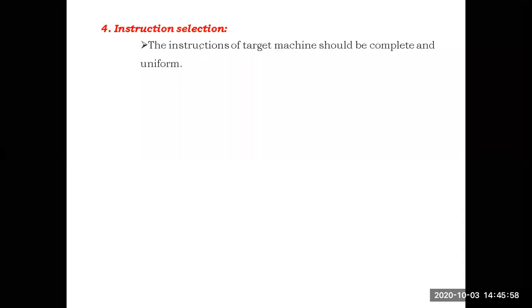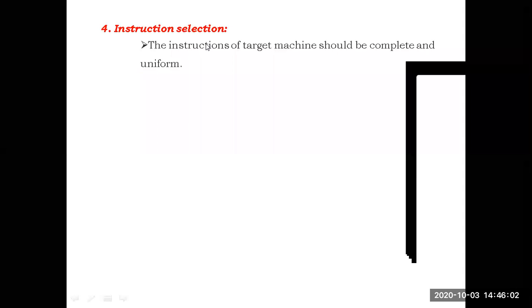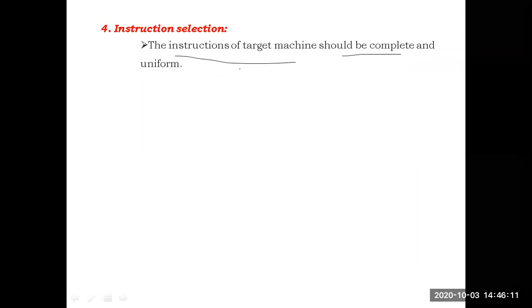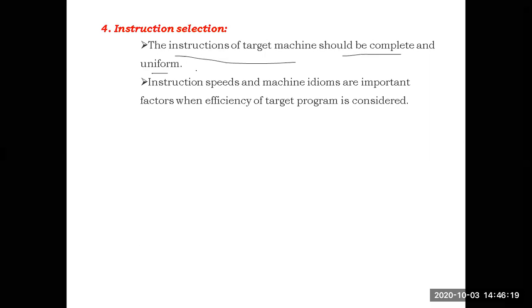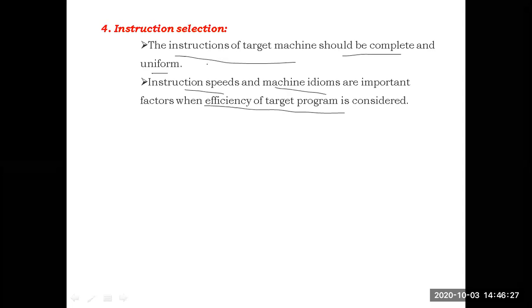Next, instruction selection. One more issue in the code generator is which instruction we have to select. The instructions of the target machine should be complete and uniform. Instruction speed and machine idioms are important factors when the efficiency of the target program is considered.